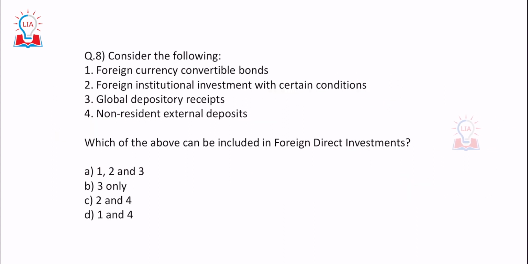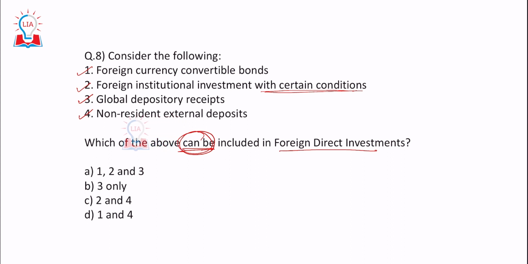Clear? Question number 8. Foreign currency convertible bonds. So we have to consider these foreign currency convertible bonds, foreign institutional investment with certain conditions. This becomes very important. Global depository receipts, what they are, and then non-resident external deposits. Which among the following can be included? It says can be, it's not saying are included. So can be included in the FDI.